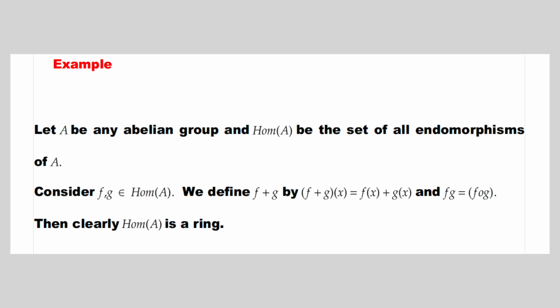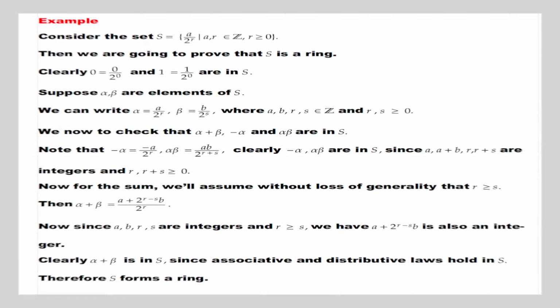The next example is, let A be any abelian group and Hom(A) be the set of all endomorphisms of A. Consider f, g belongs to Hom(A). We define f plus g by (f plus g)(x) equal to f(x) plus g(x) and fg equal to f composition g. Then clearly Hom(A) is a ring.